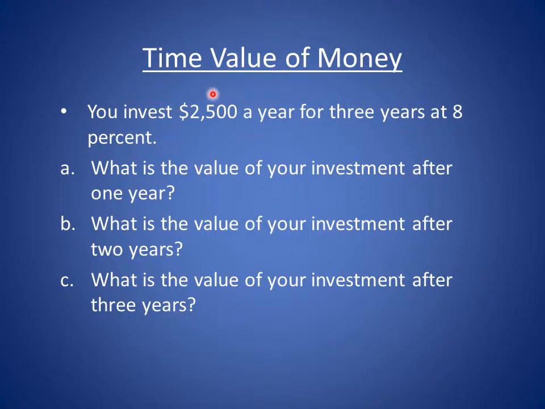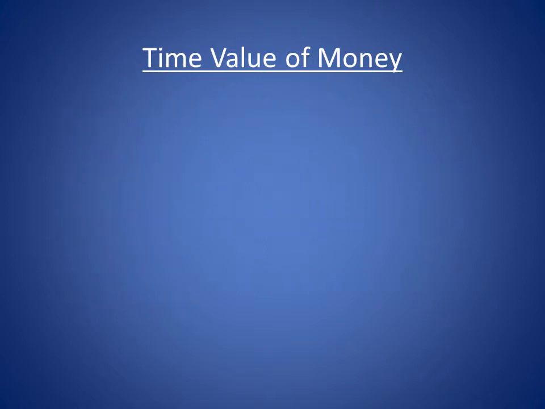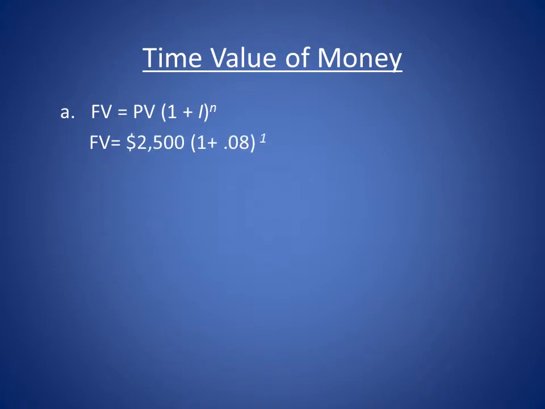So the present value is $2,500. This is your single amount. N is 3 years and I is 8%. Applying the formula for future value of money, future value equals the present value. The present value according to the question is $2,500. You multiply this with 1 plus I, which is 8%.